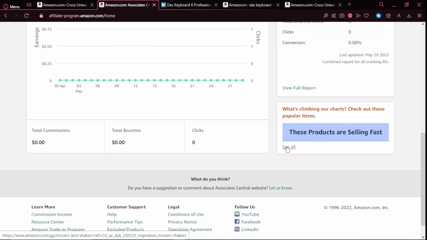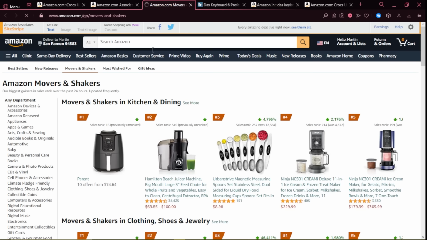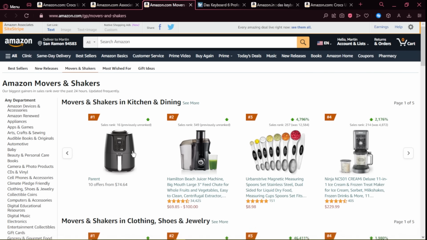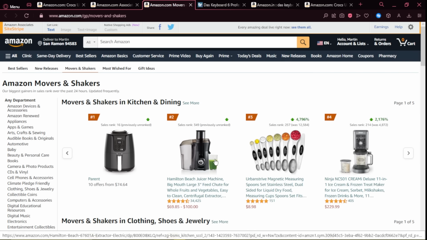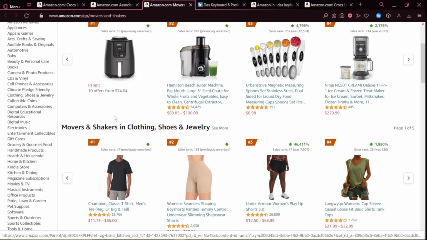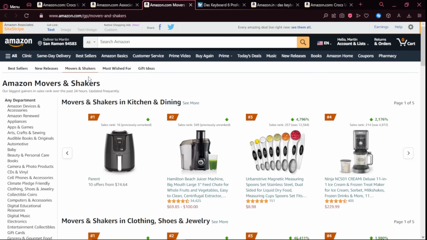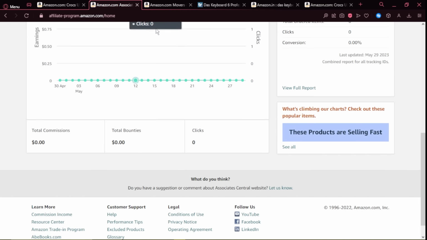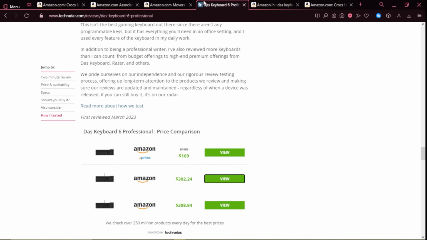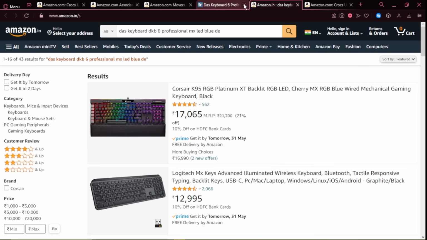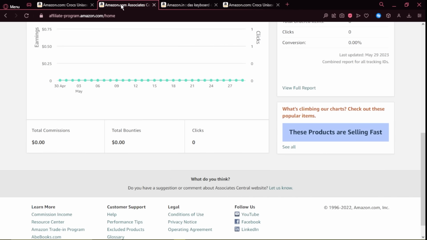And you can actually grow and see products which are selling fast, which is over here. From here, you can also select see all, and then another tab will open up. These are the products which are being sold in a vast amount, and which are the best selling right now. Okay, so these are a couple of the methods. Another method is going to be opening up or writing for websites so that you can increase your income or your passive income.